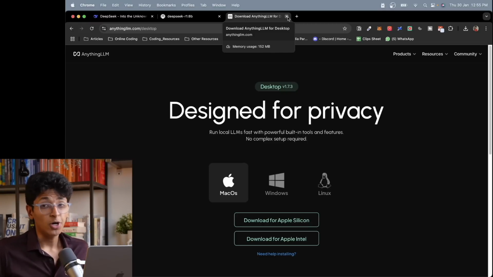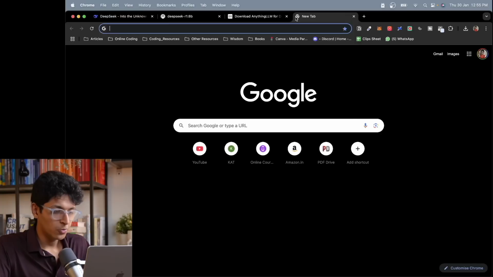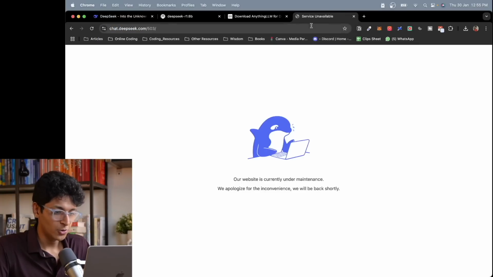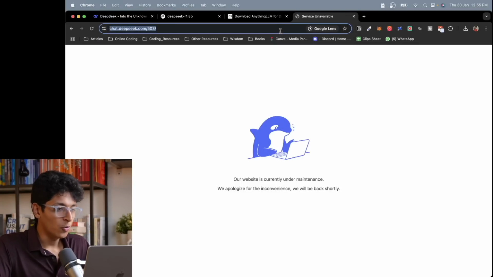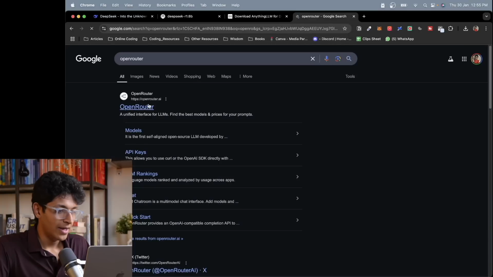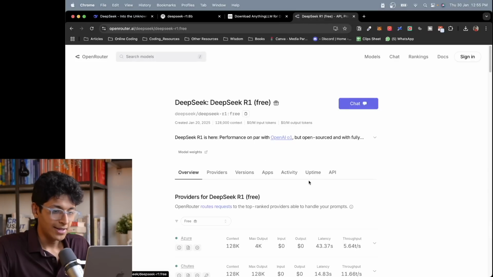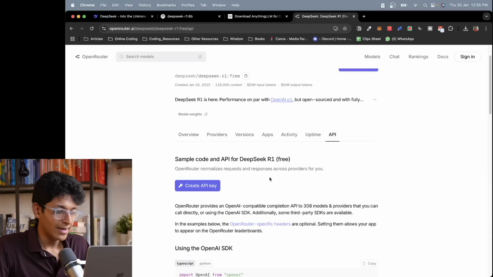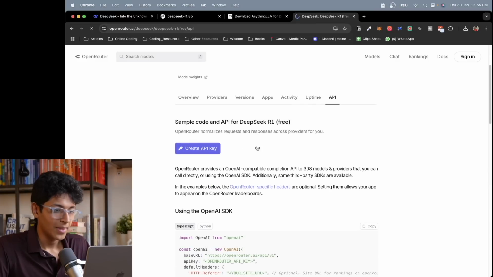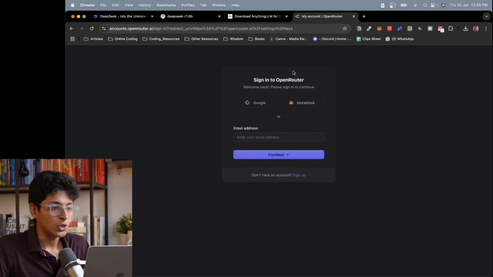This blows my mind. This is the basics of how you can use Deepseek on chat and how you can use it locally, but there's a lot more that you can do with Deepseek as well using the Deepseek API. There are a couple of ways to use the Deepseek API. Either you directly go to platform.deepseek.com, which is not working right now. So you can go to OpenRouter, go to Deepseek R1, click on API, and just click on Create API Key.